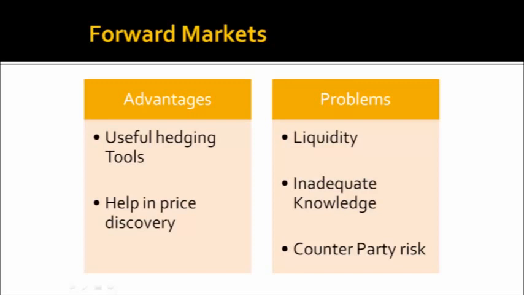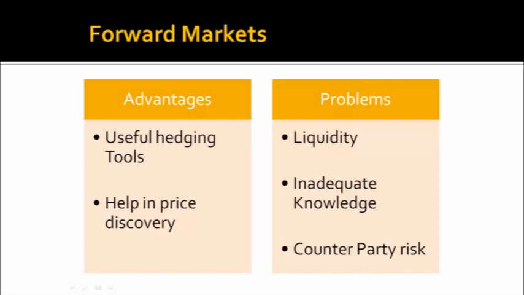Since it is a contract, both the parties utilize as much information as is available to them, and this may result in inefficient transactions because of some inadequate discovery of the price or the quantity of the goods and services. And then the next problem is the counterparty risk. Counterparty risk means one of the parties is not in a position to honor their commitment.